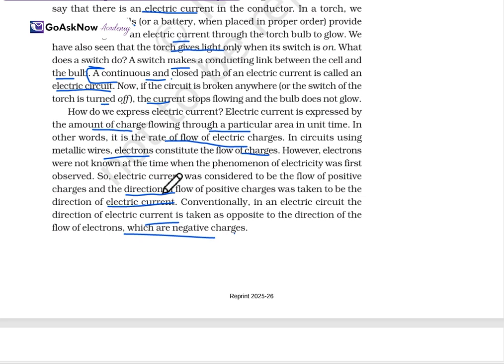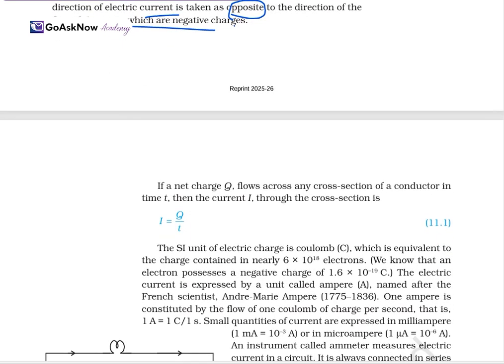We have started with positive charge, but what will be the negative charge? Simply, in an electric circuit, the direction of electric current is taken opposite to the flow of electrons, which carry negative charge. So this is about positive charge, negative charge, electric current and electric circuit.